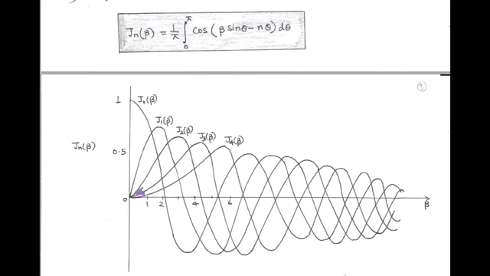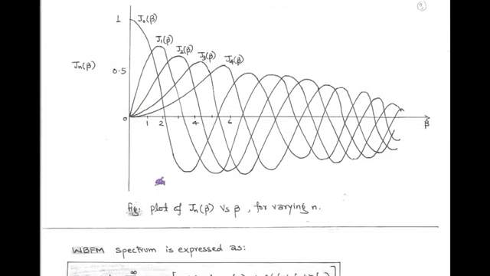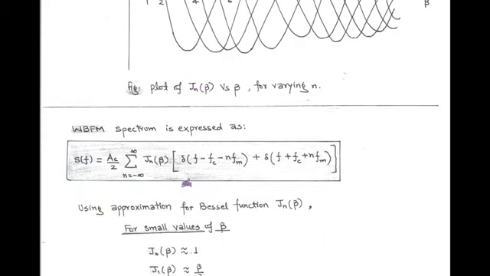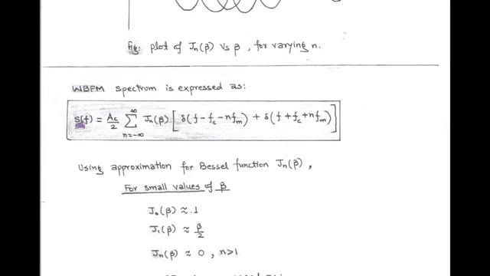And using this variation of Bessel function, we can determine the amplitude of various side frequency components of wideband FM. So the wideband FM equation in frequency domain is represented as S of f equals AC upon 2 summation n equals minus infinity to infinity Jn beta within bracket delta f minus fc minus n fm plus delta f plus fc plus n fm. And this equation shows that the wideband FM contains infinite number of delta functions from n equals minus infinity to infinity that are separated by frequency of fc plus minus n fm.